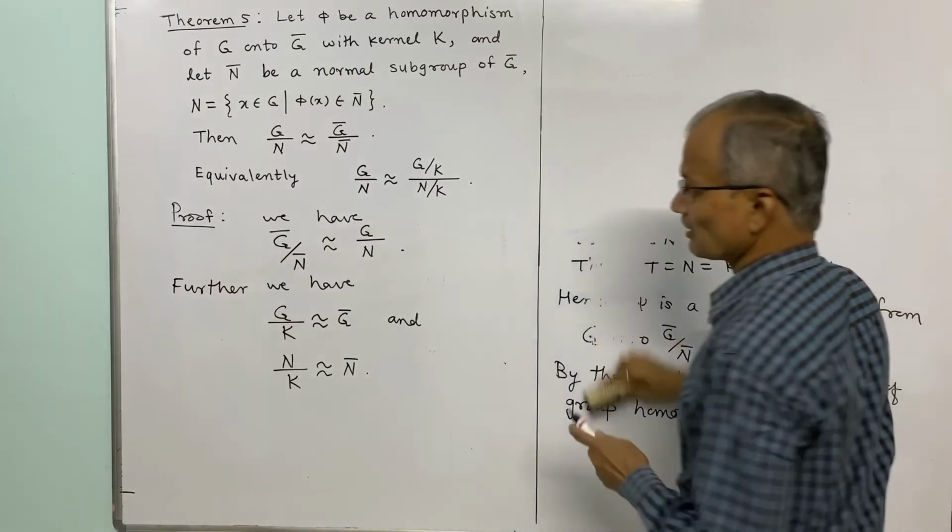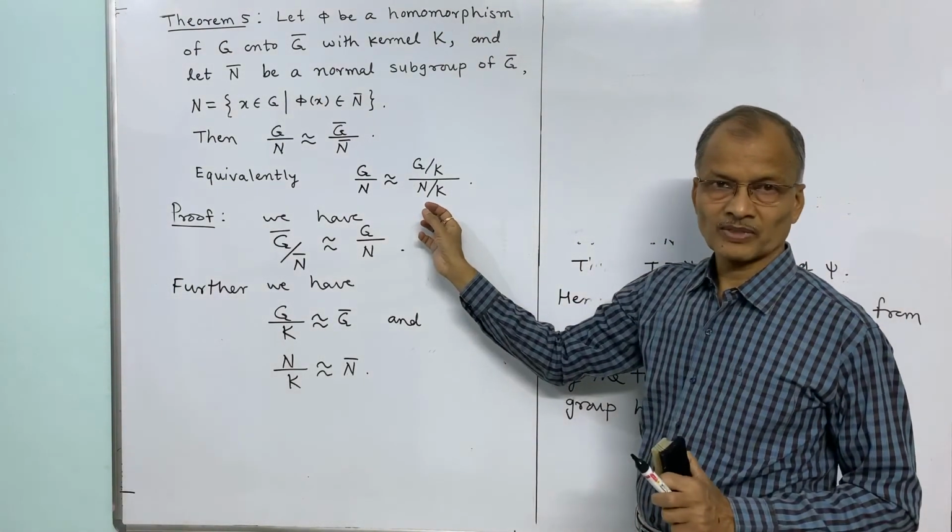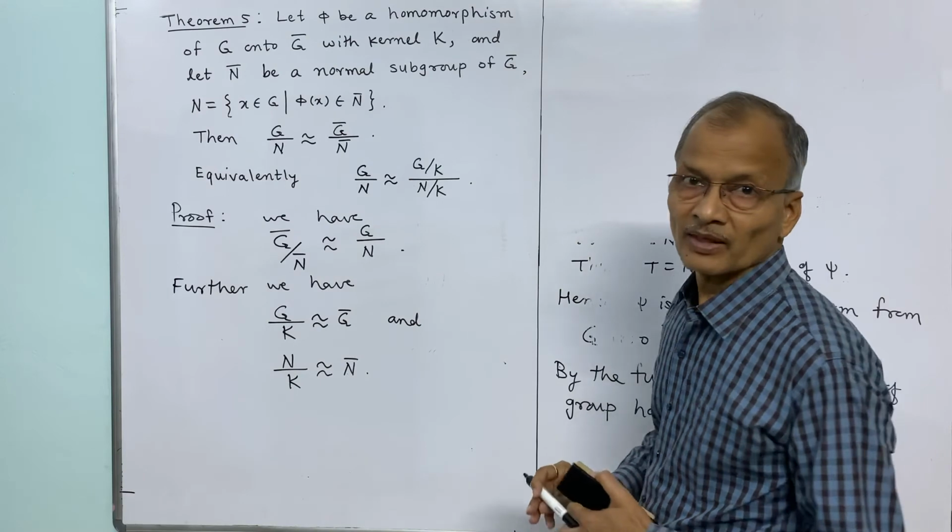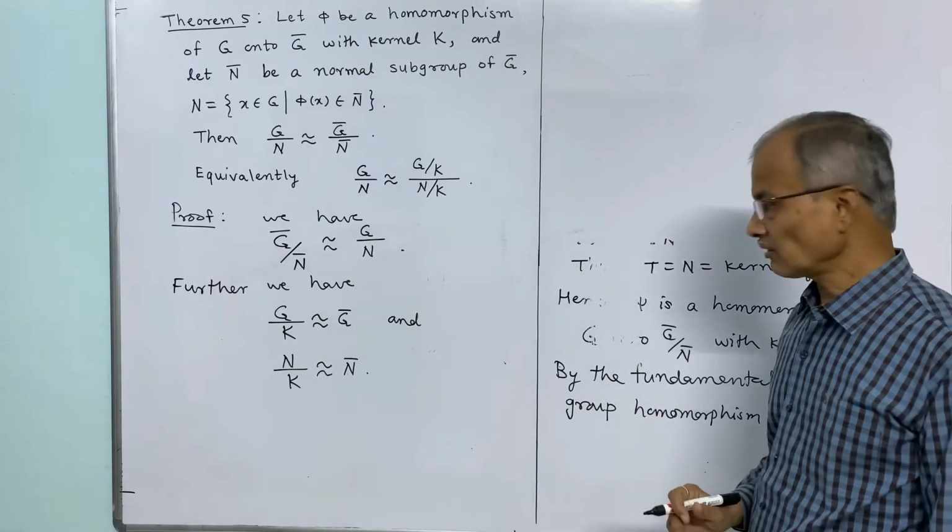We know that isomorphism of groups is an equivalence relation. So it is reflexive, symmetric, and also transitive.